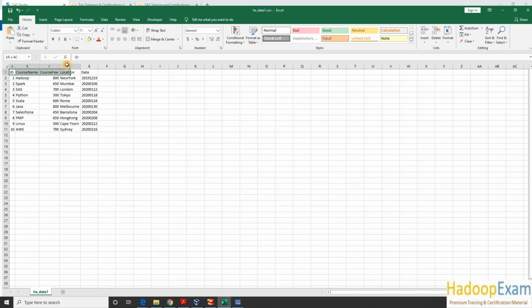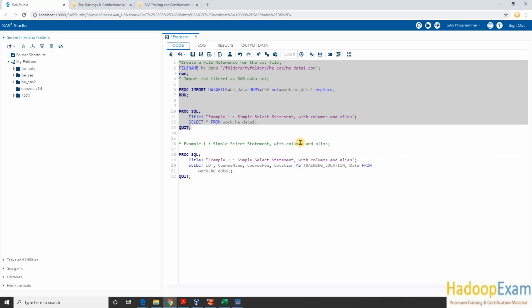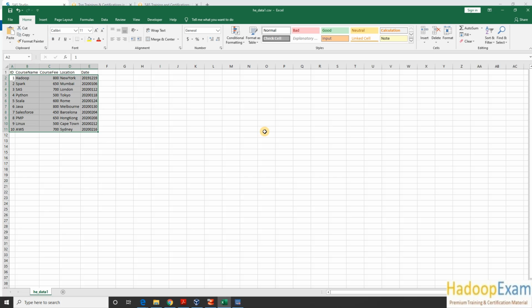So all columns and all 10 rows have been selected, and it is visible in the SQL output, as we can see over here, correct. Now from this table I wanted to select only specific columns. Let's say id, course name, course fee, location.